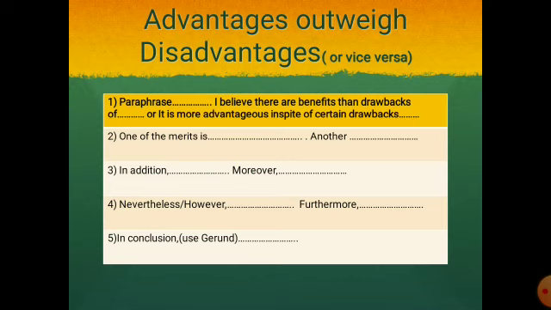Next question type is advantages outweigh disadvantages, or vice versa. Here again, we'll start with the introduction, like I believe there are more benefits than drawbacks of, or it is more advantageous in spite of certain drawbacks, or vice versa.